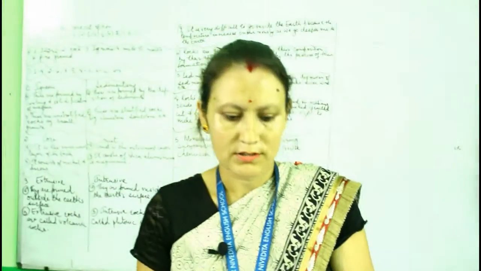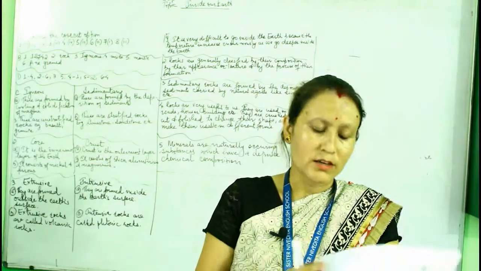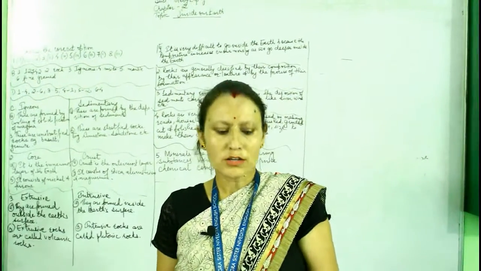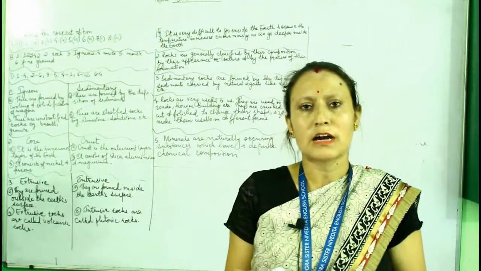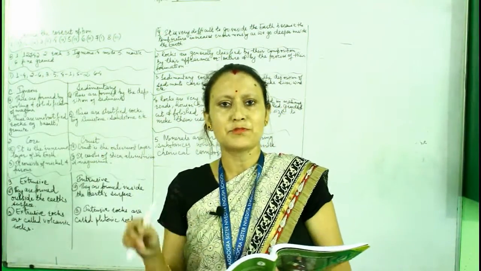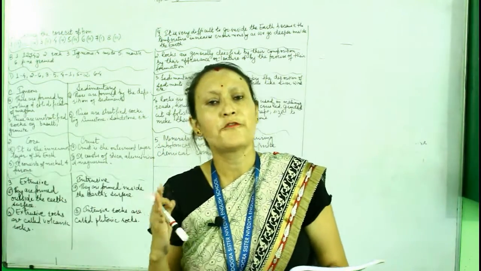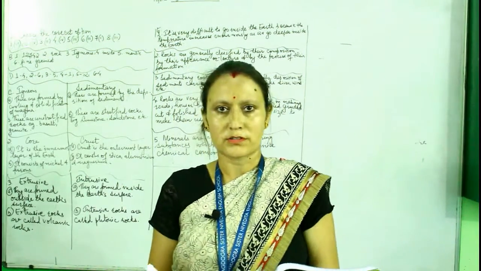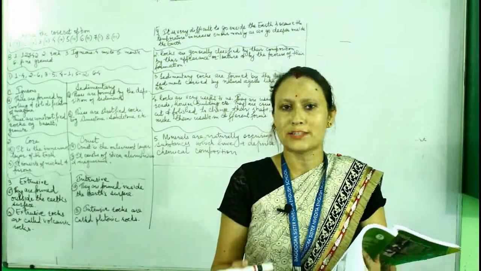Now your next question is, what is the rock cycle? Explain in detail. I have explained the rock cycle to you. What are rocks? These are the natural mass of mineral matter found outside or inside the earth's surface, right? And there is a rock cycle. It takes time to form rocks. Rocks are divided into 3 different types: igneous, sedimentary and metamorphic rocks. Igneous rocks are the first rock, parent rock, primary rock, base rock.